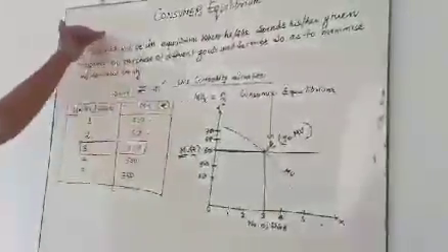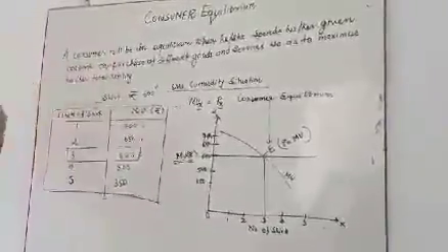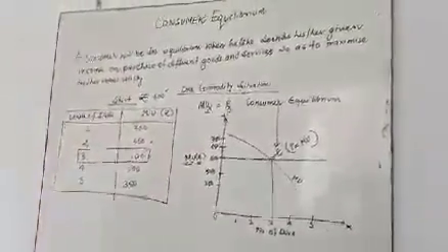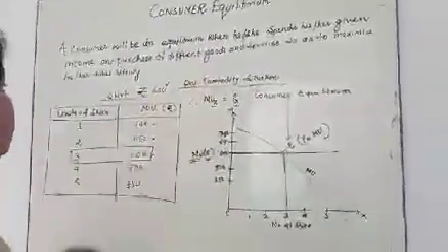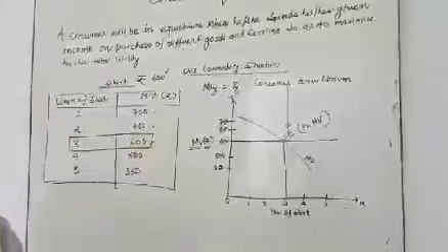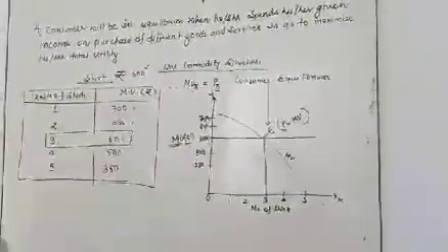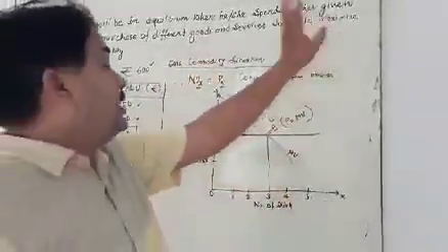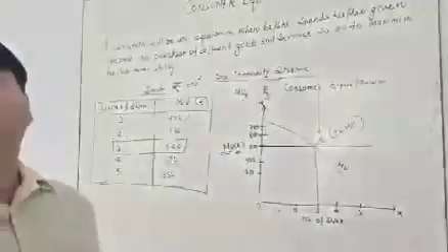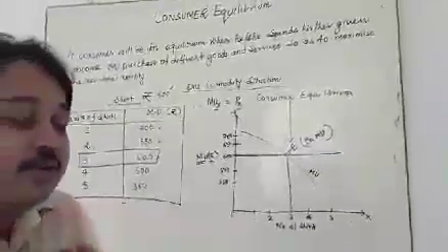So come here, I am going to explain the law. A consumer will be in equilibrium when he or she spends the given income of 600 on the purchase of a commodity, here only one commodity, the shirt, so as to maximize total utility. It means the consumer spends all of his income to maximize his total utility.